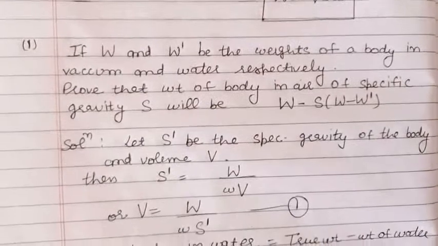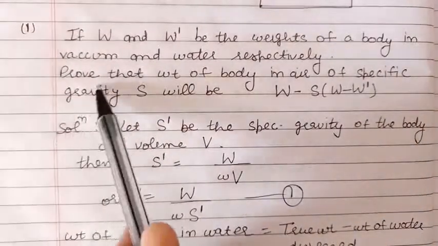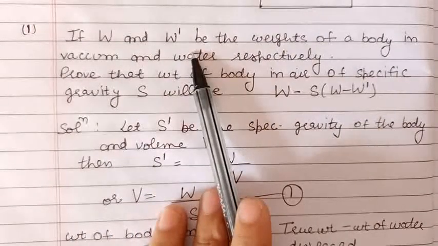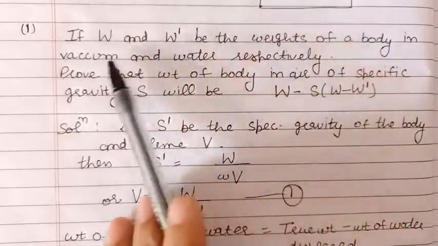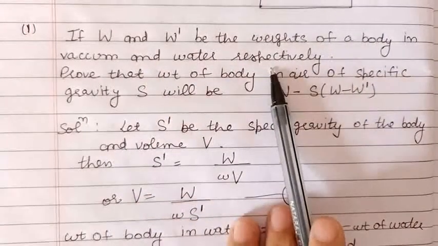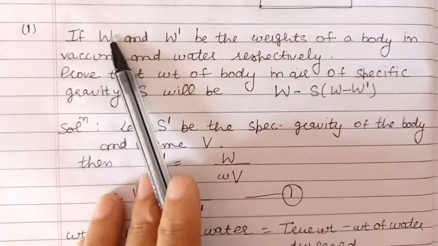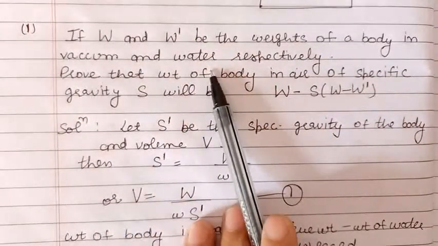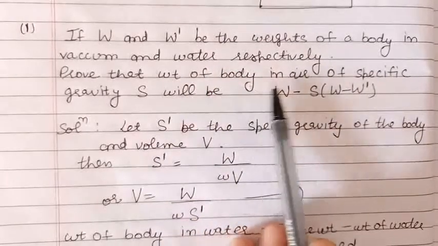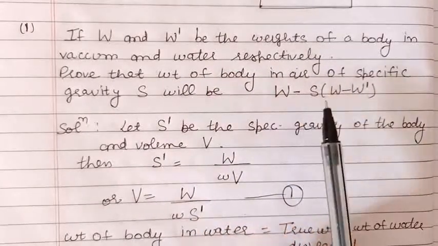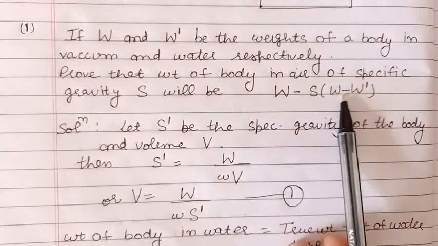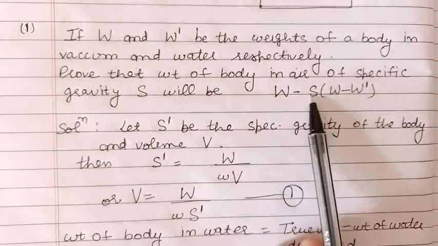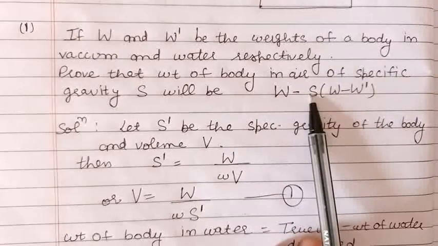Our first problem is, if W and W dash are the weights of a body in vacuum and water respectively. W is the weight of the body in vacuum, W dash in water. We are to prove that the weight of the body in air is W minus S into W minus W dash. Here S is the specific gravity of the air.